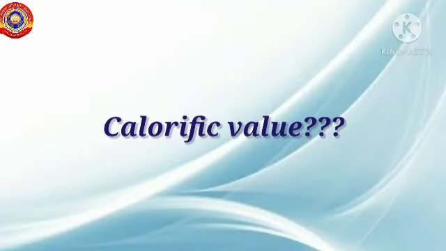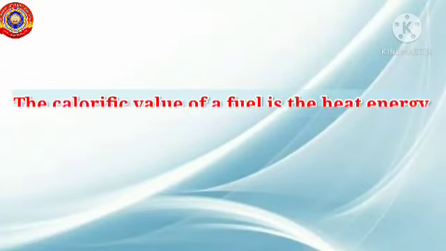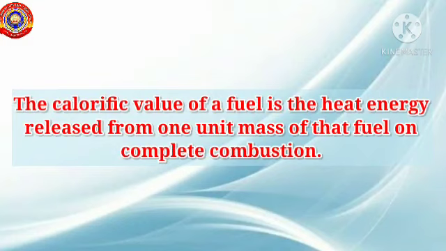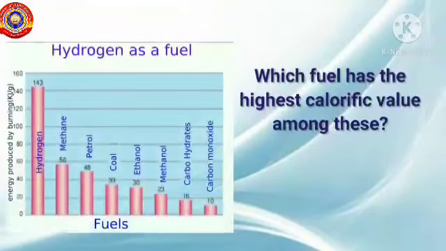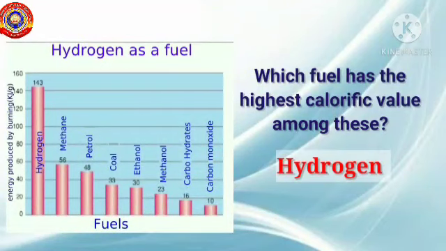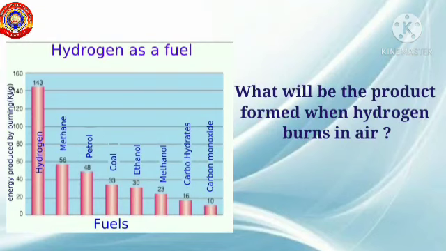Do you know what is calorific value? The calorific value of a fuel is the heat energy released from 1 unit mass of that fuel on complete combustion. Now look at the graph showing the amount of heat energy produced by burning 1 gram of different fuels. Which fuel has the highest calorific value among these? Hydrogen. So what will be the product formed when hydrogen burns in air? Of course, it is water, right?